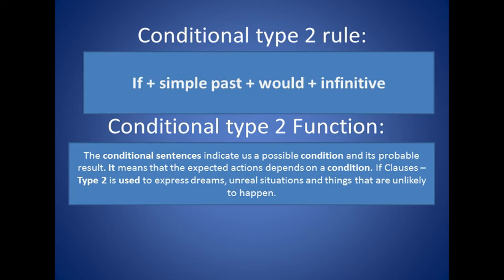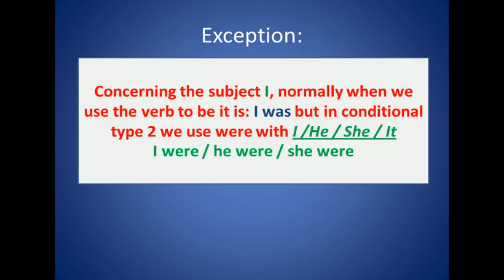So what is the function now? The conditional sentences indicate a possible condition and a probable result. It means that the expected action depends on a condition. If clauses type 2 is used to express dreams, unreal situations and things that are unlikely to happen. I hope that the explanation is clear. So wait for me to send you some exercises.